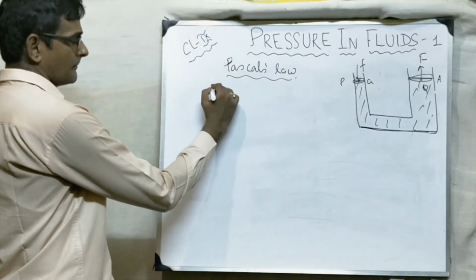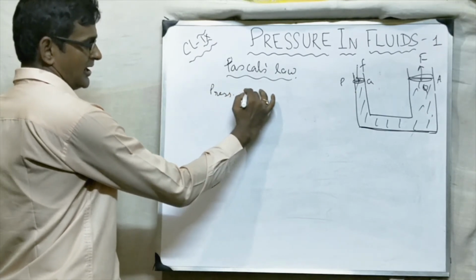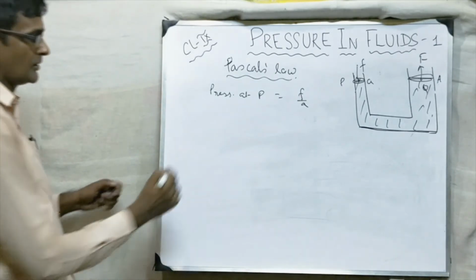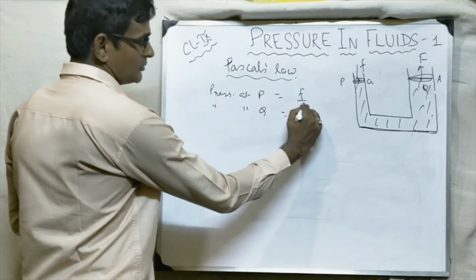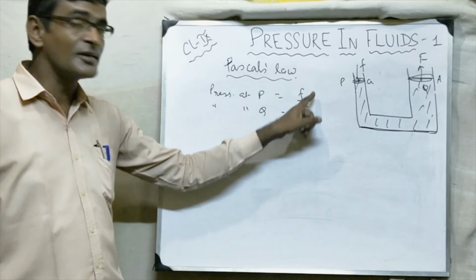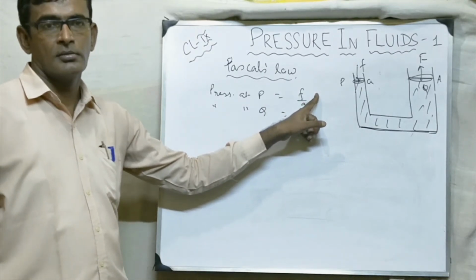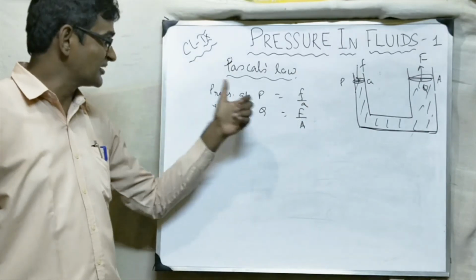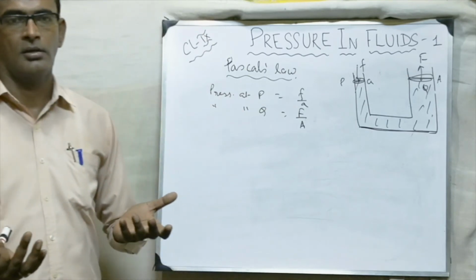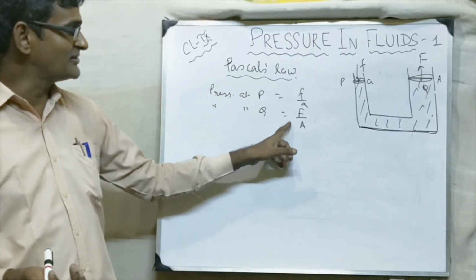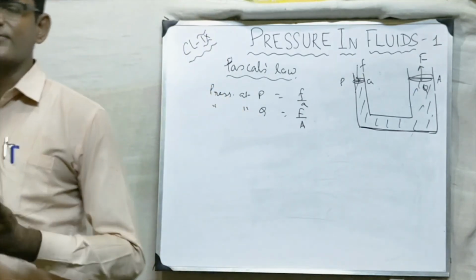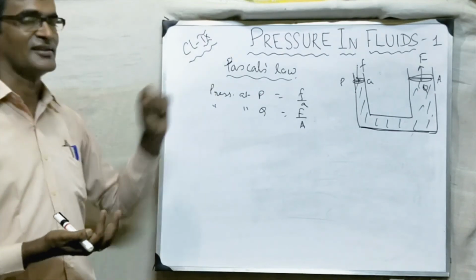So the pressure at P will be what? f by a. Okay, pressure at Q is equal to F by A. Now the question is, will these two pressures be the same or different? Will the pressure at P and the pressure at Q remain the same or be different? Now there is a question: looking at it, it seems this one will be more and this one less, so is that the case? No. Let us once more see what Pascal's law is.